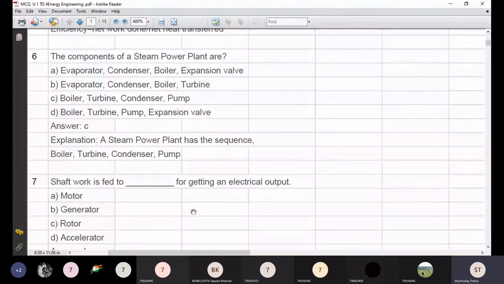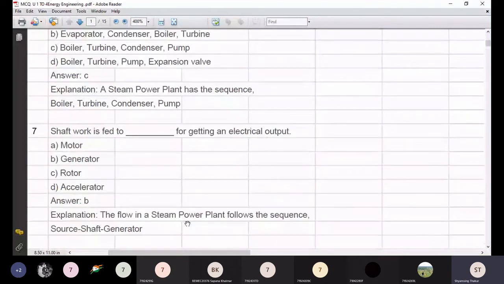Okay, the correct answer is the flow in the steam power plant follows the sequence source to shaft and then generator. And the generator will produce the electricity. So shaft work is driving the generator for getting electrical output.